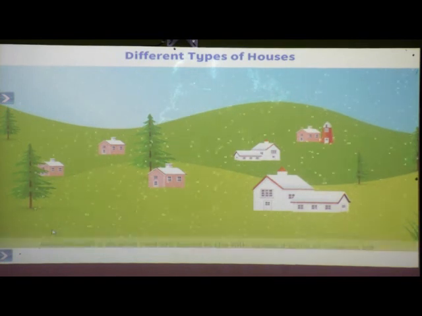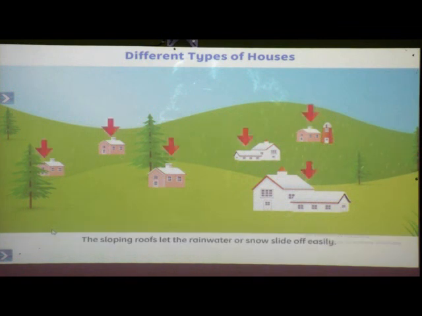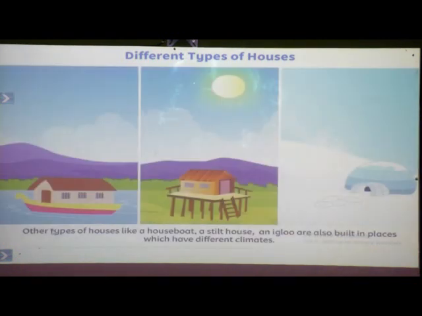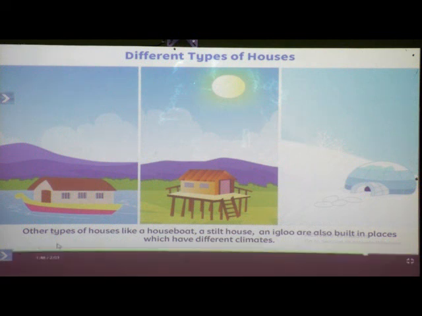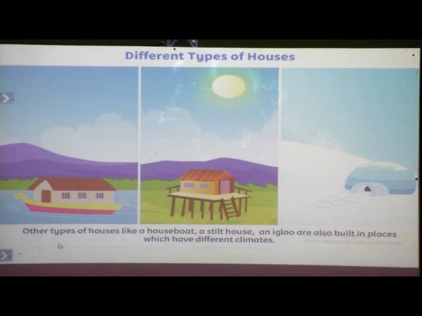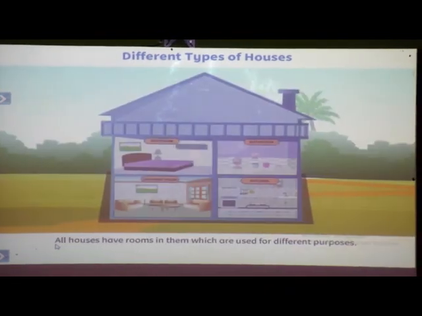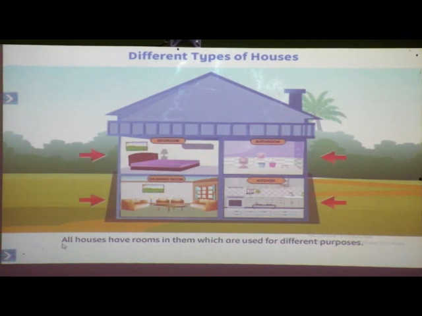The sloping roofs let the rainwater or snow slide off easily. Other types of houses, like a houseboat, a stilt house, an igloo, are also built in places which have different climates. All houses have rooms in them, which are used for different purposes.